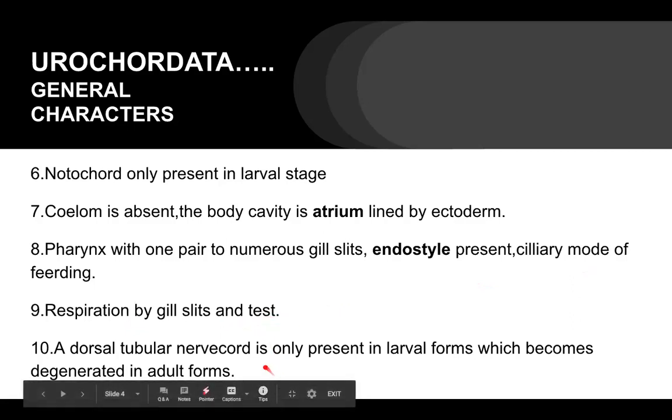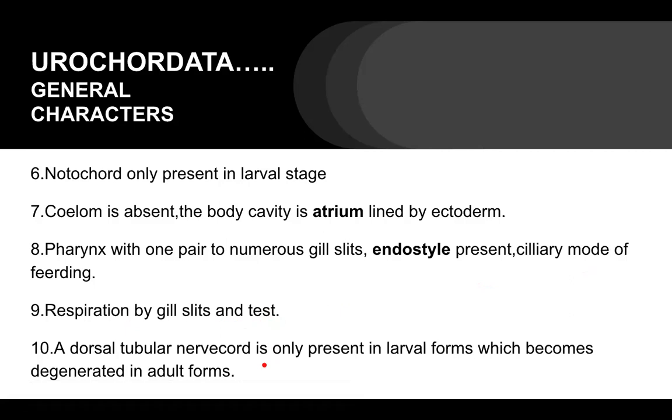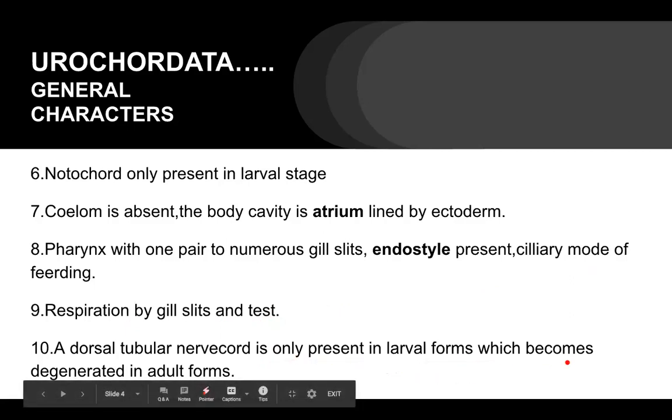Now come to the nerve cord. A dorsal tubular nerve cord is only present in larval forms, and it degenerates in adult forms. It is just reduced to a small ganglion.